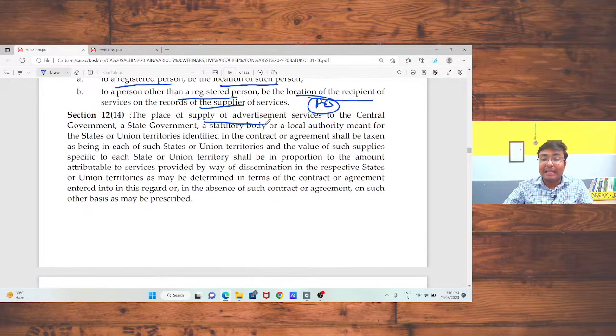The place of supply in case of advertisement to state government. If you are going to provide any services outside India, that is online services outside India, in that case the same should be treated as your export of services. Okay, the same should be treated as your export of services, and there is no GST on that.